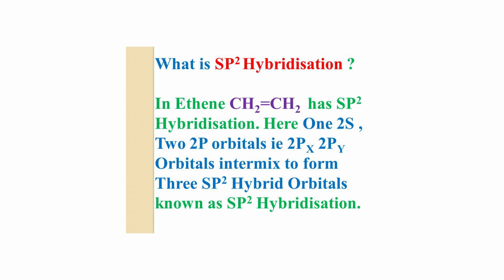Yes, in ethene or ethylene. What is the structure of ethylene? See the slide. CH2=CH2. Here one 2s orbital and two 2p orbitals, 2px and 2py, intermix to form 3 sp2 hybrid orbitals, known as sp2 hybridization. See the slide.